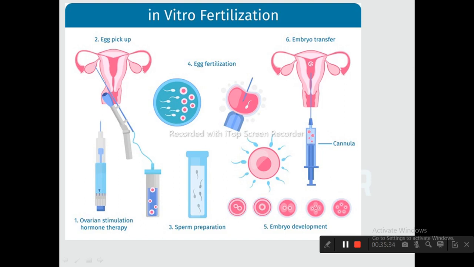First one, ovarian stimulation, hormone therapy. Second one, egg pick up. Third one is sperm preparation. Fourth one, egg fertilization. In fifth, there is embryo development, and finally embryo transfer.